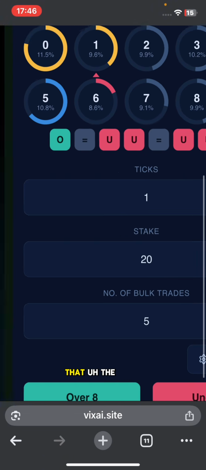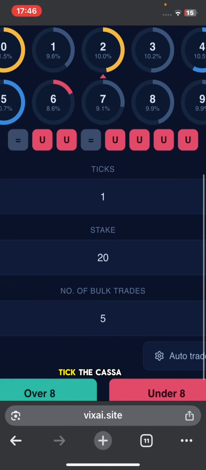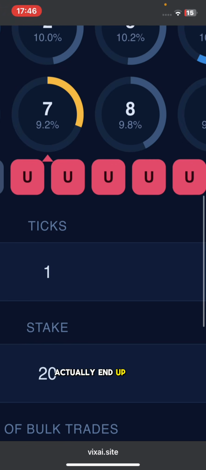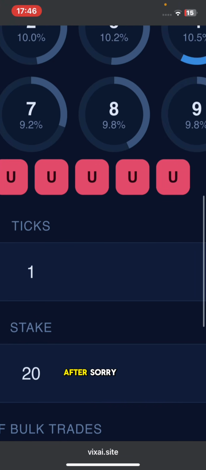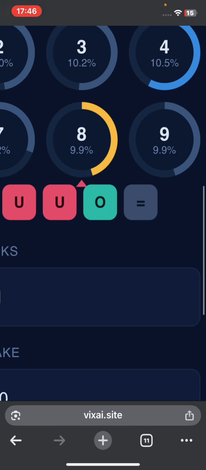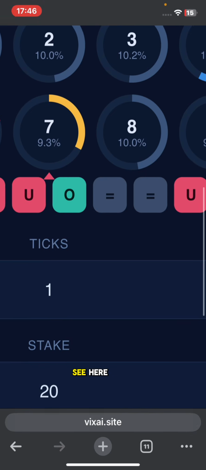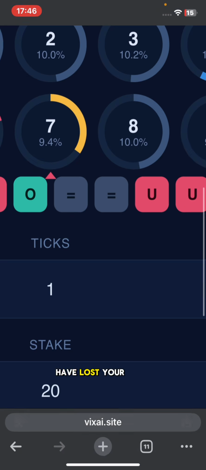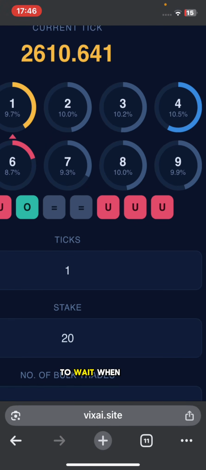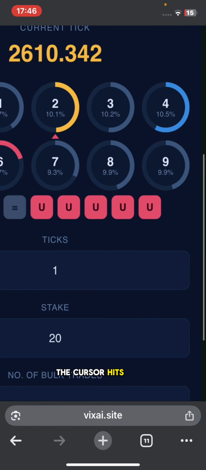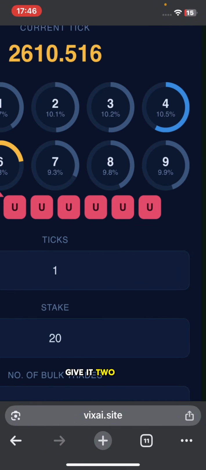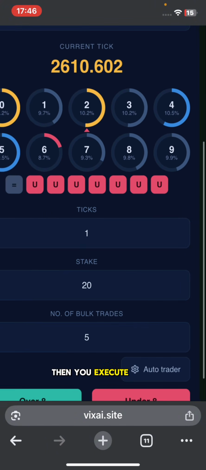This means that the cursor, after it went from 9, it went to 8, then 8 you see here, so you could have lost your trade. So the first thing, you have to wait. When the cursor hits 9, you have to give it 2 ticks, then you execute your trade.